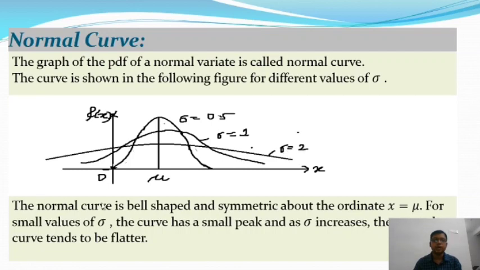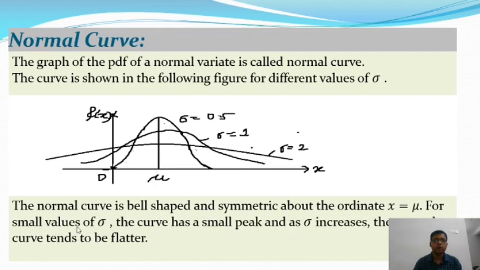The normal curve is bell shaped and symmetric about the ordinate x is equal to mu. So the three curves, that is when sigma is equal to 0.5, sigma is equal to 1, and sigma is equal to 2, are three different curves, and all three are symmetric about the ordinate x is equal to mu.